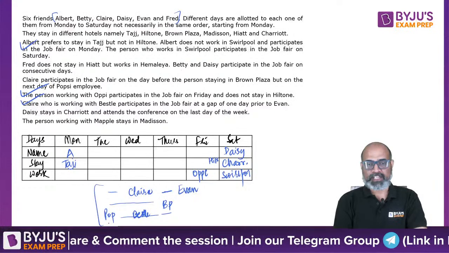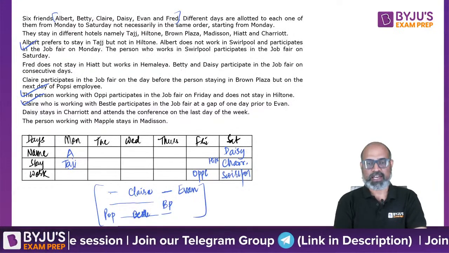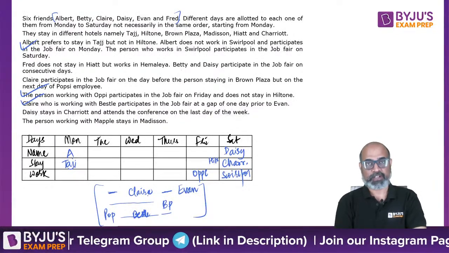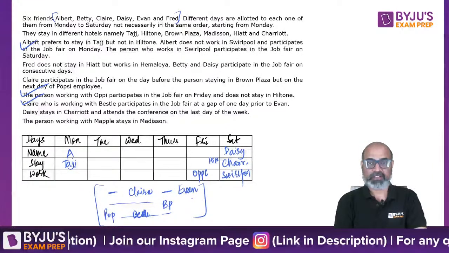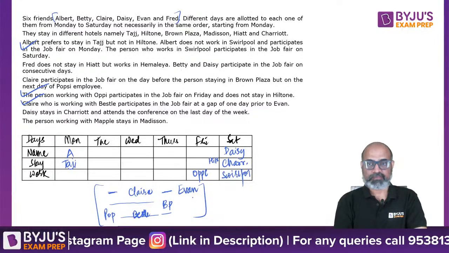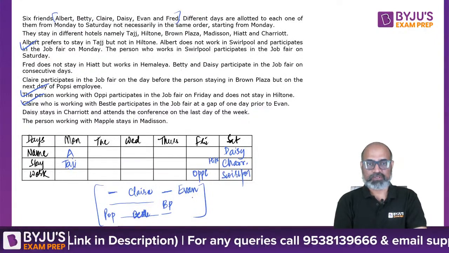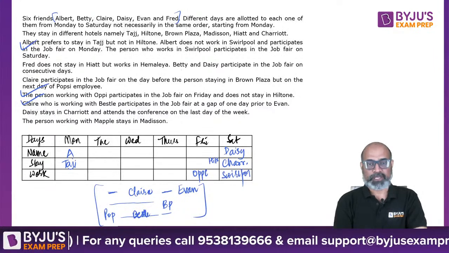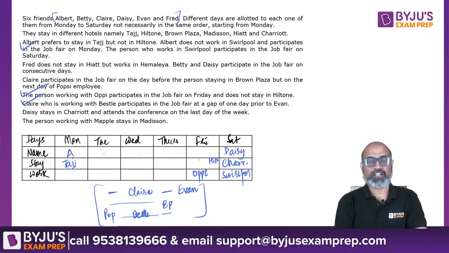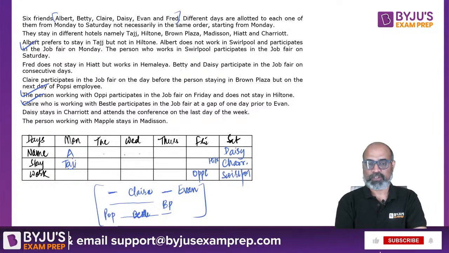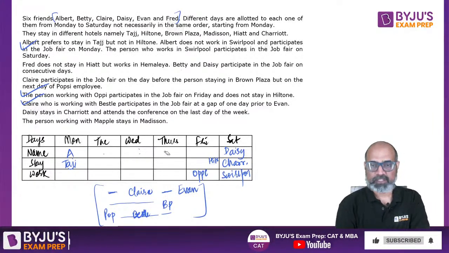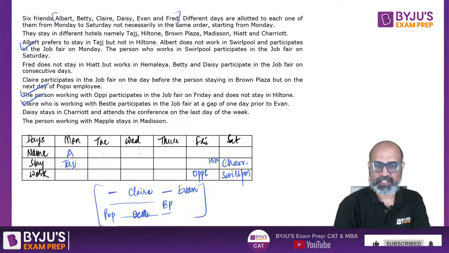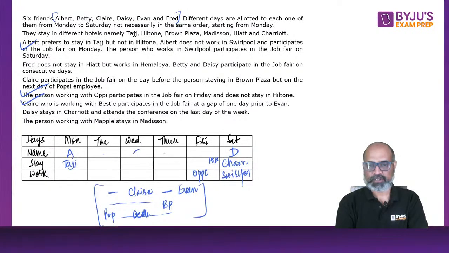Now, if you pay attention to this particular sequence, we have somebody before Claire, then we have Claire, then we have somebody after Claire, and then 1 day later we have Yvonne. So we need 4 consecutive places. The 4 consecutive places left over are Tuesday, Wednesday, Thursday, and Friday only. So we can straight away fill Claire over here, or we can simply write C here. That will be good enough. Let's not write the entire name. So we had DZ here, we are going to have Claire, we are going to have Yvonne.